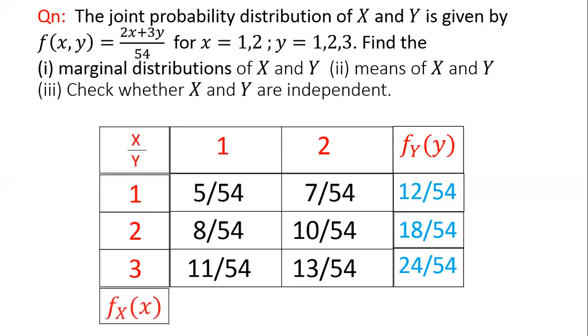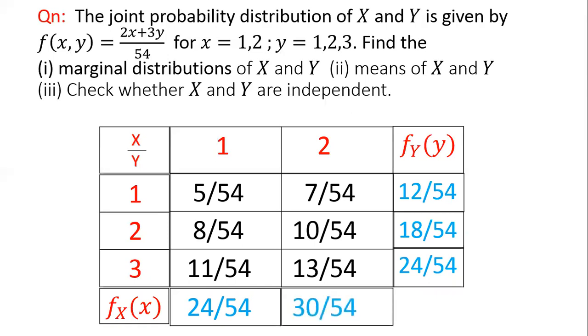Now we are going to generate the marginal density function corresponding to x. So consider the first column total. First column total means for a fixed value x equal to 1, we are summing up all the possibilities of y, 5 by 54 plus 8 by 54 plus 11 by 54, and that is equal to 24 by 54.